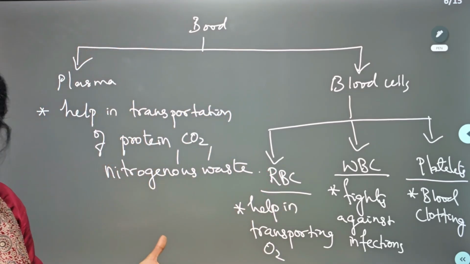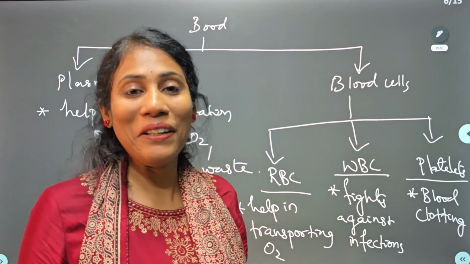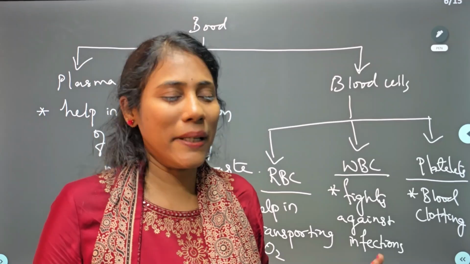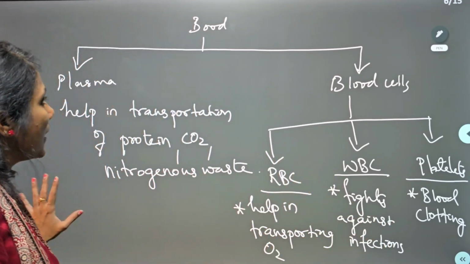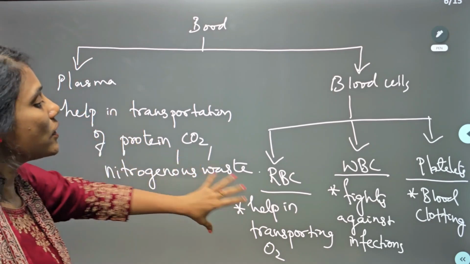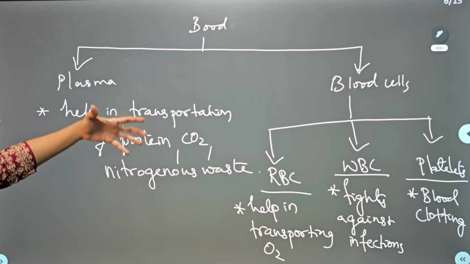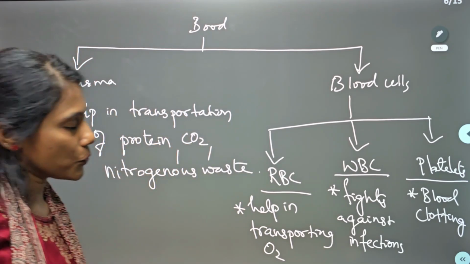This flowchart form you can mention as an answer. It's like you are going to impress the evaluator. It's not that you have to mention the answer in paragraph format. No, you can follow your method, no problem in that. So these are the different uses of blood, guys. Instead of mentioning them in a paragraph style one below the other, you can specifically mention them in the form of a flowchart also.